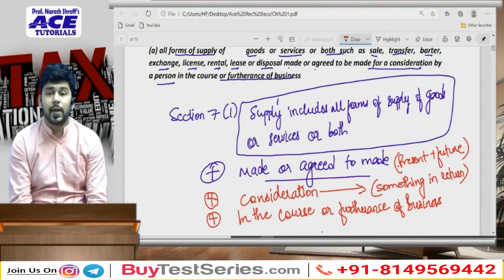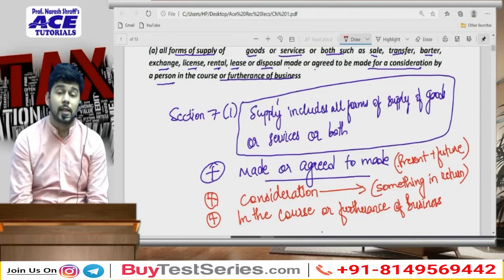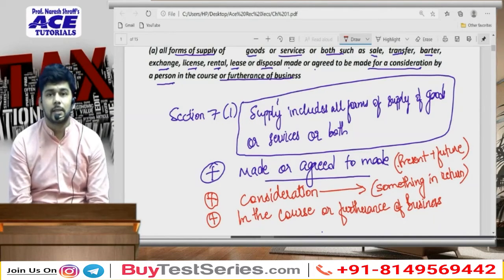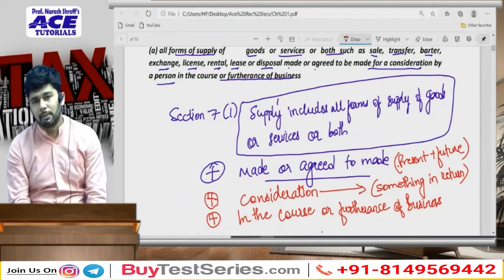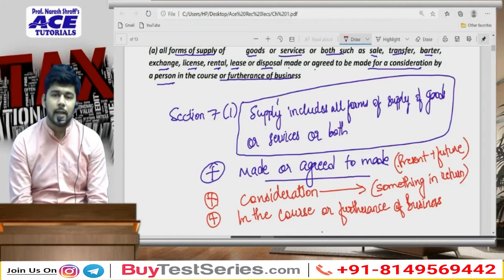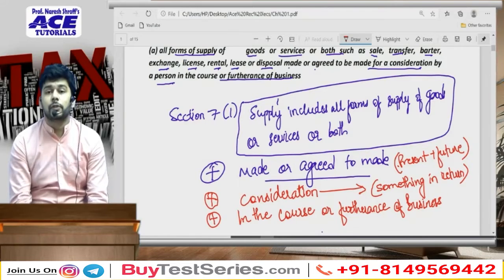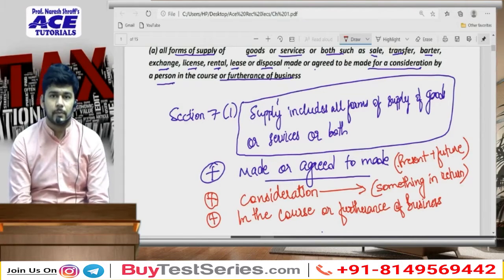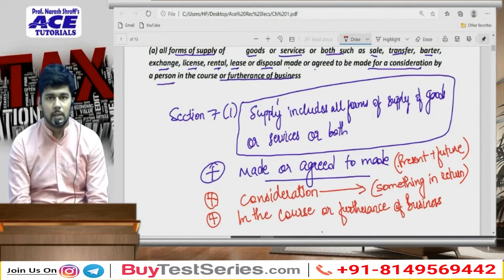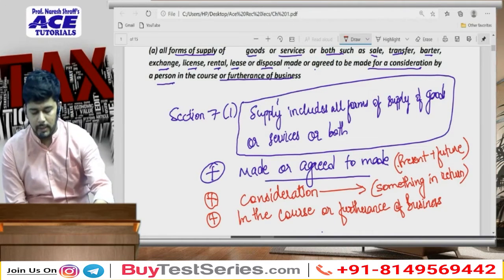But the same food, if we have it in some restaurant or in some hotel, then we do end up paying GST, because there is a supply, there is a consideration, and there is an intention by way of course or furtherance of business. Is it clear? Alright, then let's move further.